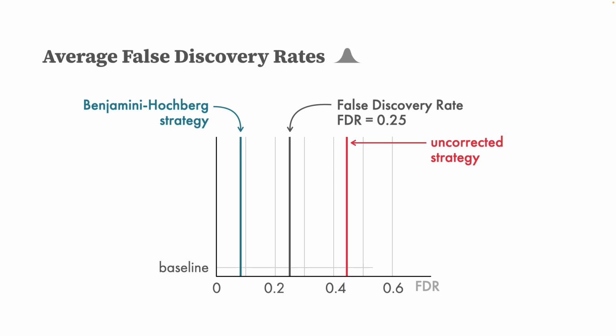So the average participant in the baseline scatter plot condition actually performs worse than the uncorrected strategy. This is not surprising, as the visualization is suboptimal for this task. However, the average participant in the confidence interval and the density conditions performs slightly better than the uncorrected strategy. However, despite these improvements, the average participant will likely not be able to control for false discoveries at the desired alpha level.